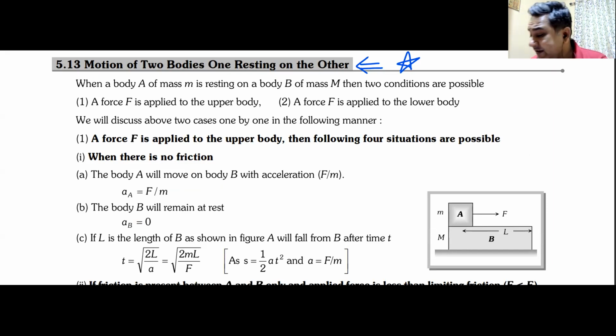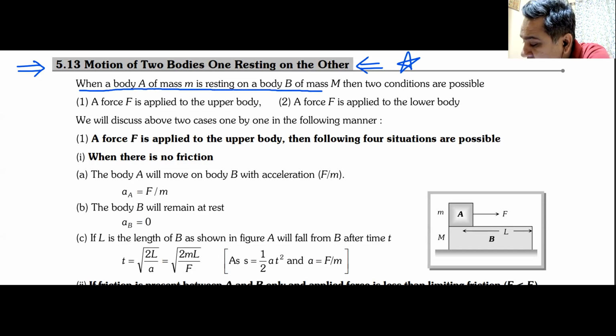So the next heading is motion of two bodies, one resting on the other. Please write this heading and we'll discuss some important points here. Motion of two bodies resting over one another. As you can see, when a body A of mass small m is resting on a body B of mass capital M, two conditions are possible.